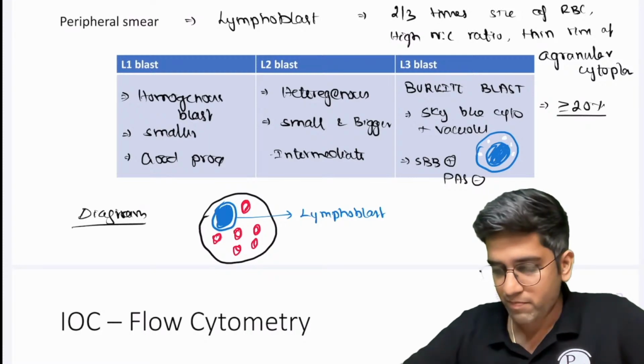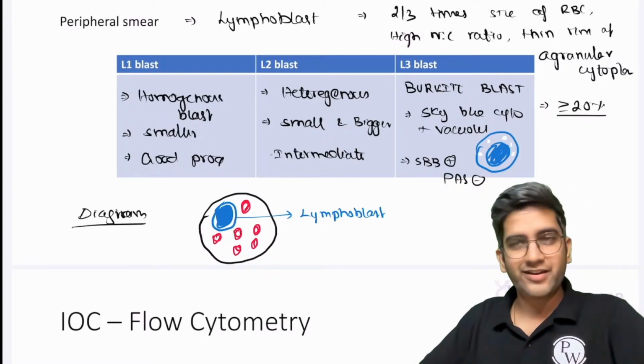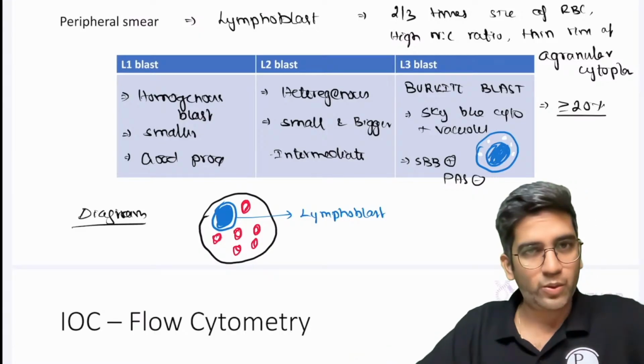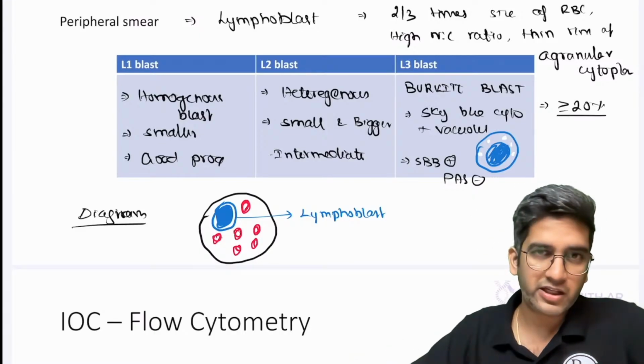Fine. They won't ban it, right? It's French, American, British. It'll be there, but we don't use it anymore. Let's not worry about it. Fine. L1, L2, L3. There's an old French, American, British classification.